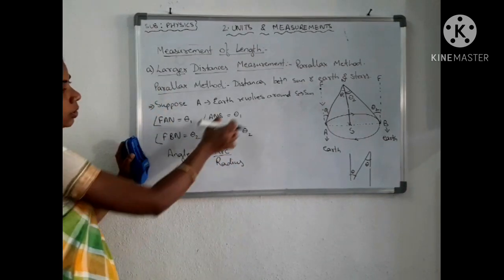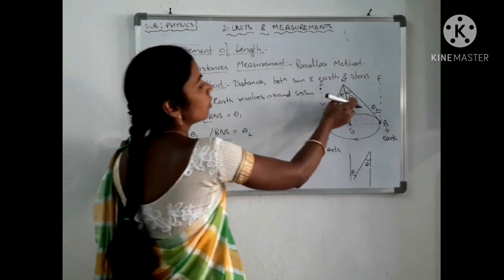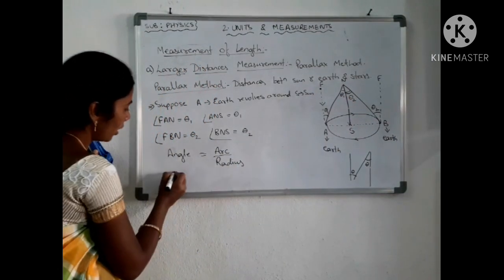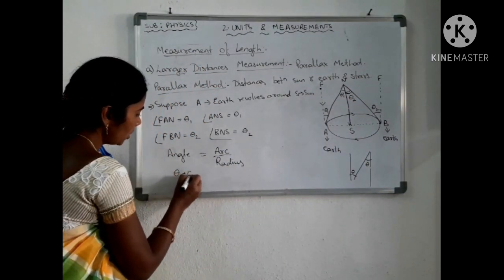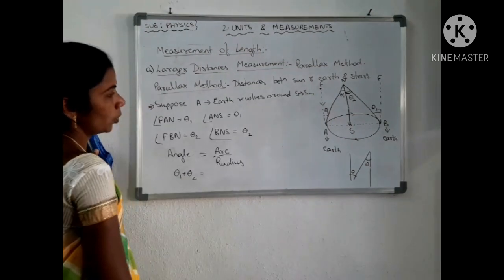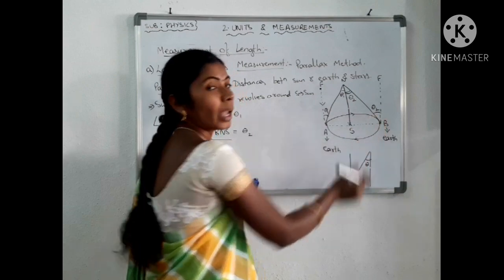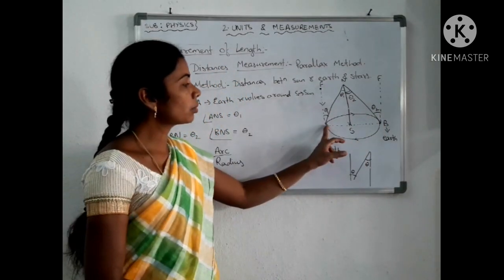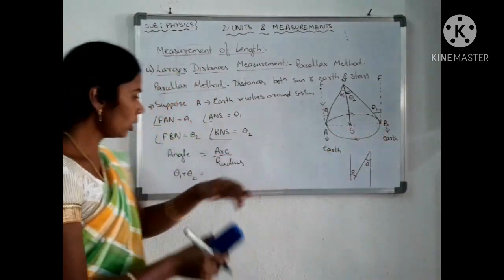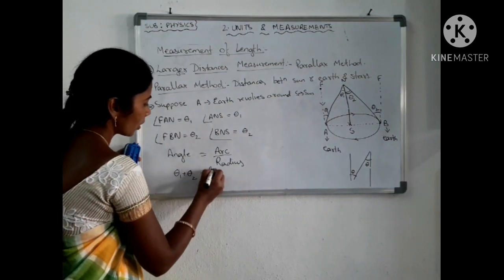So what is the angle? Total angle is equal to theta 1 plus theta 2. What is the arc here? Arc means nothing but the total diameter. So total diameter means from A to B. So AB is your arc.